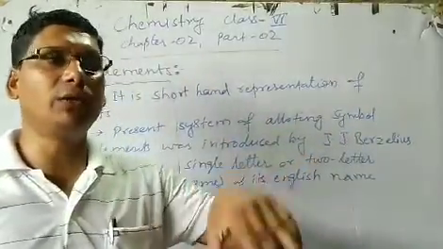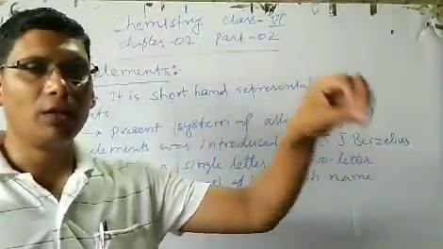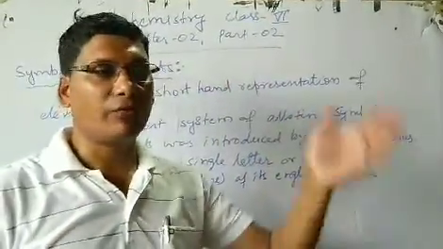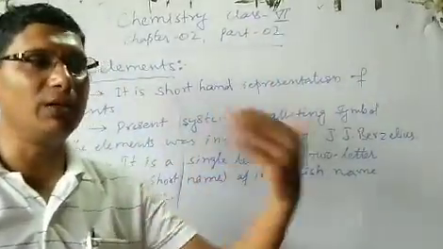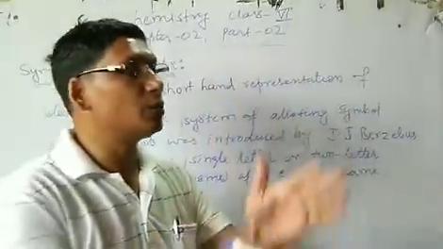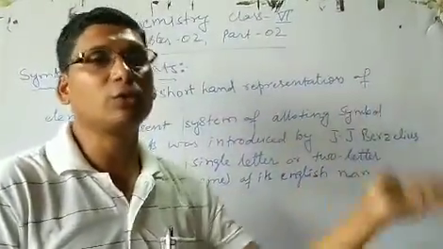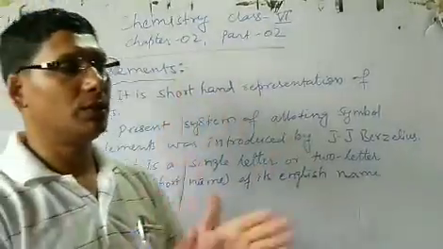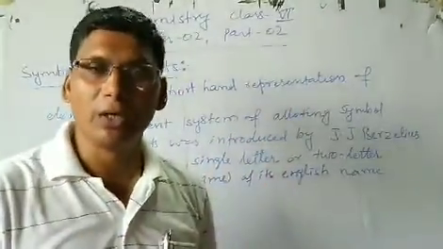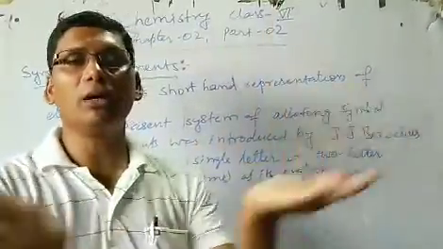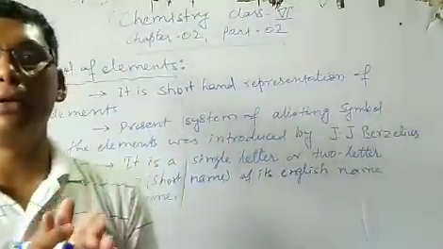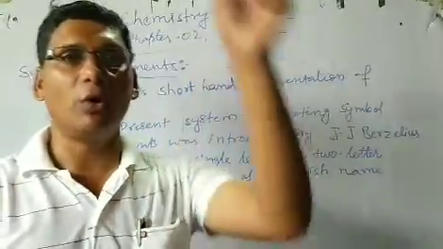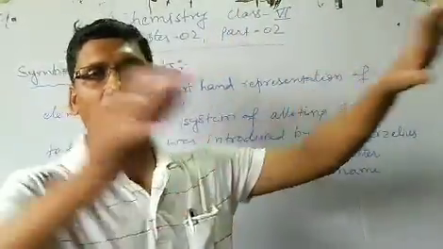So they began to give names and symbols to those elements according to their own wish. They named those elements from the place where they had found them, or the names were given by the scientists who had discovered them, in respect of that particular scientist. Then they began to give symbols to the elements according to their wish, which created a problem all around the world at the international level. So to overcome this problem, it is very necessary to have a unique symbol for all the elements that should be followed all over the world.